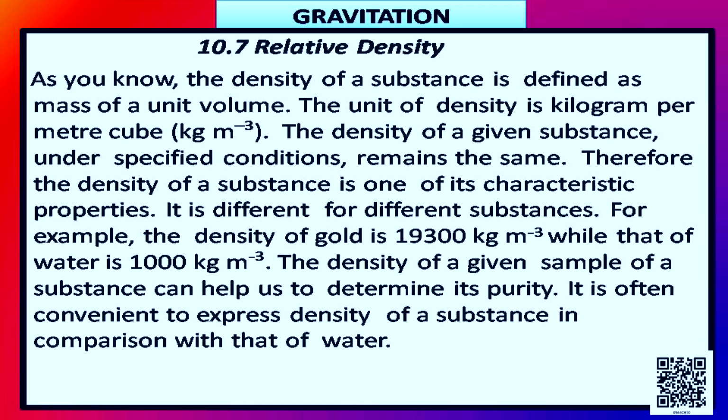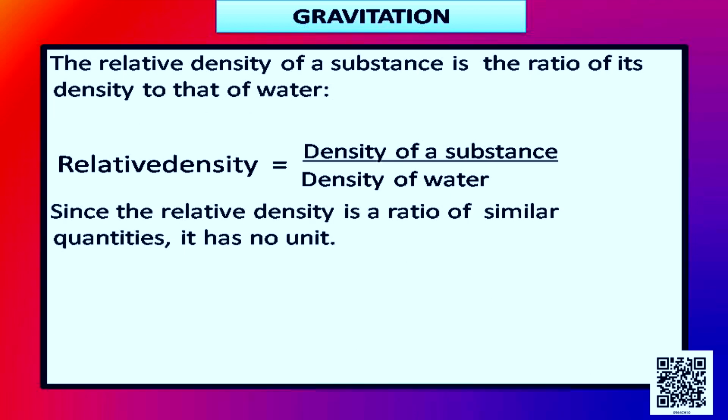For example, the density of gold is 19300 kg per meter cube, while that of water is 1000 kg per meter cube. The density of a given sample of a substance can help us to determine its purity. It is often convenient to express the density of a substance in comparison with that of water. The relative density of a substance is the ratio of its density to that of water.